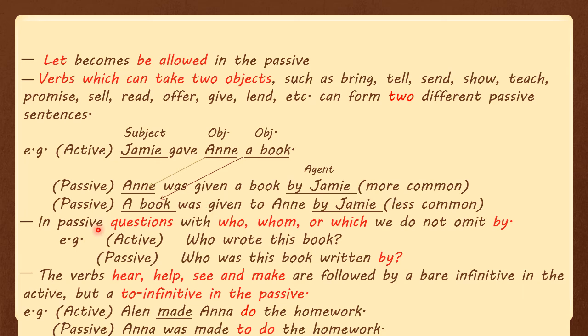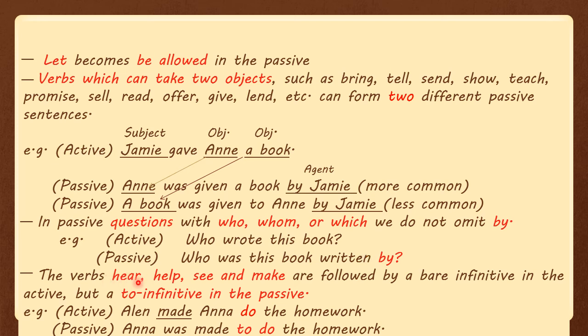Moreover, in passive questions with who, whom, or which, we do not omit by. Example, an active sentence: Who wrote this book? The passive one is: Who was this book written by? So we do not omit by.